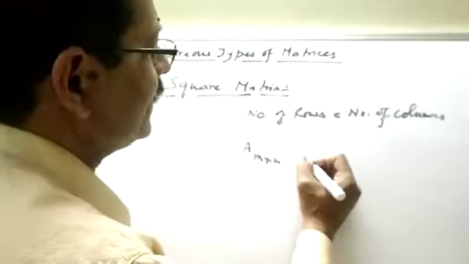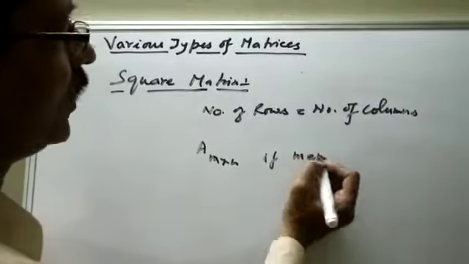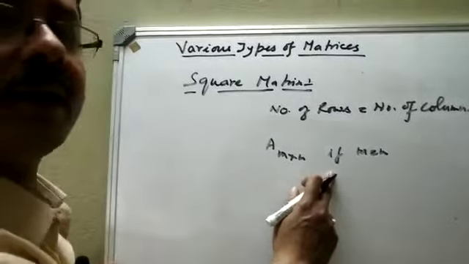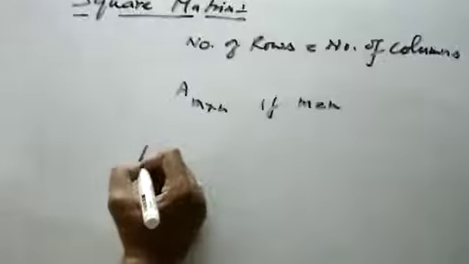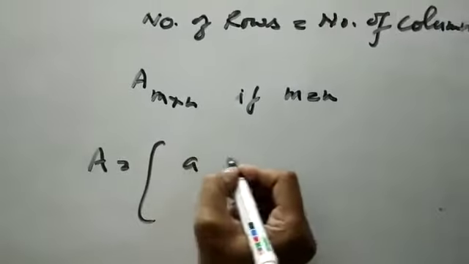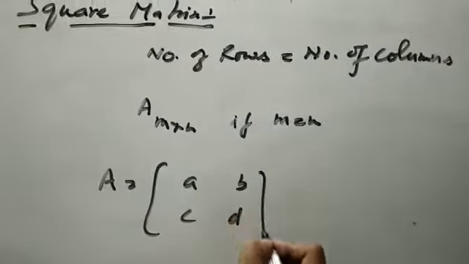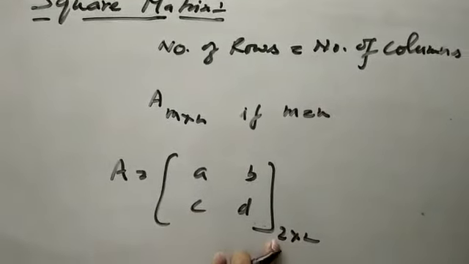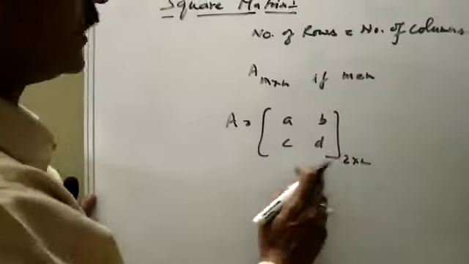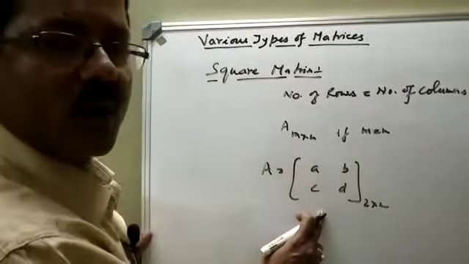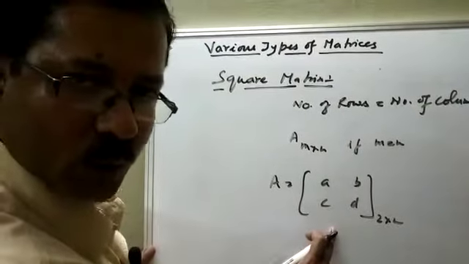If m is equal to n, it is called a square matrix. For example, A is equal to A, B, C, D. Number of rows 2, number of columns 2. That is why A is a square matrix of order 2.